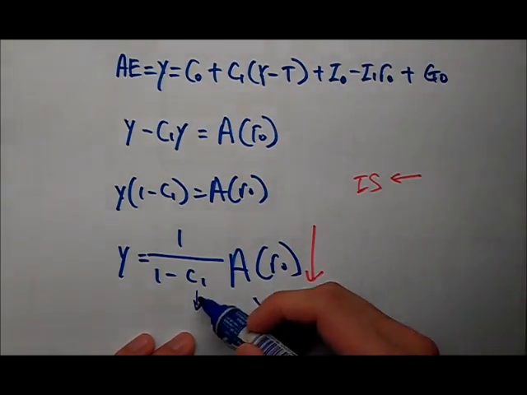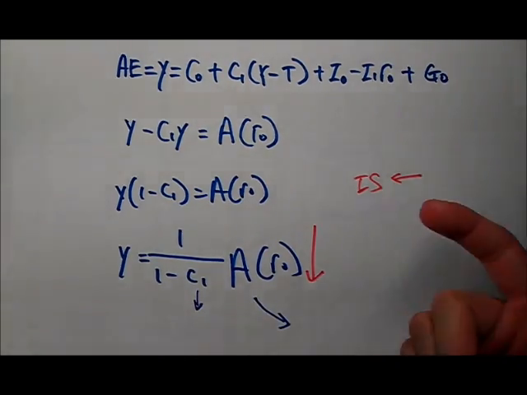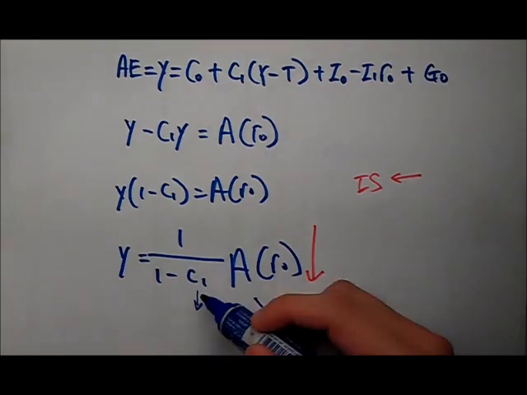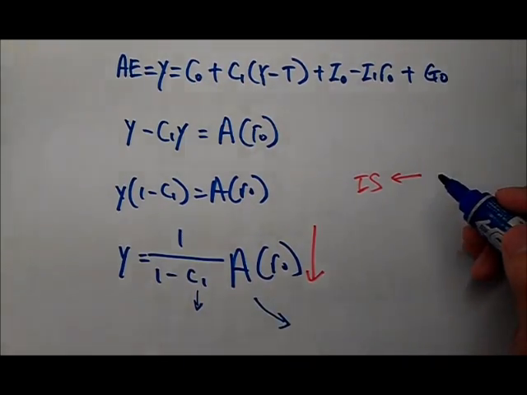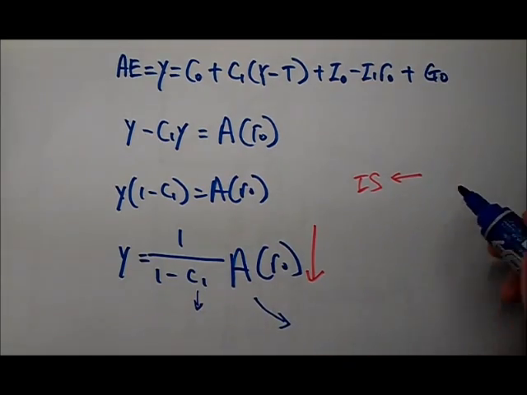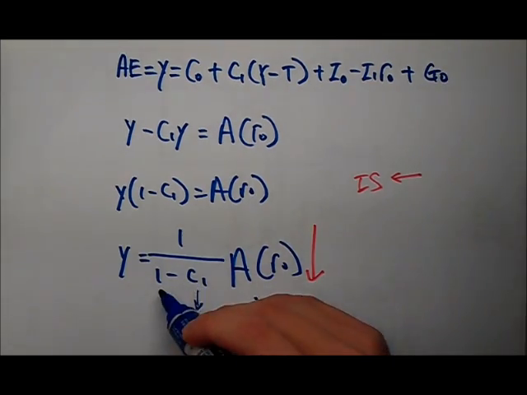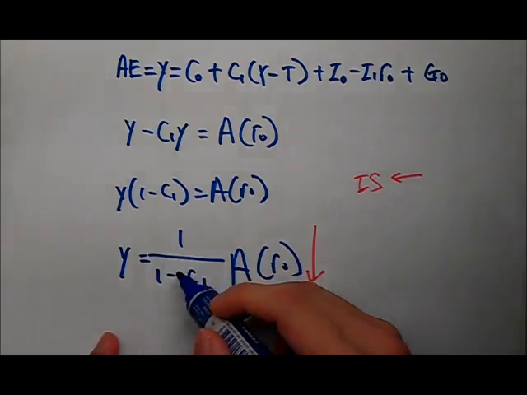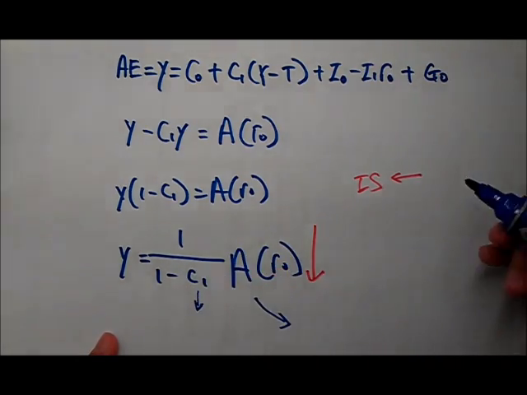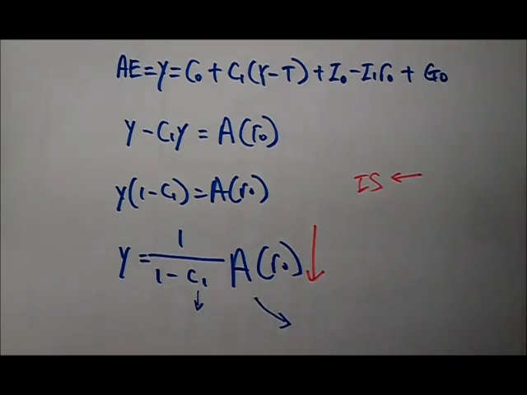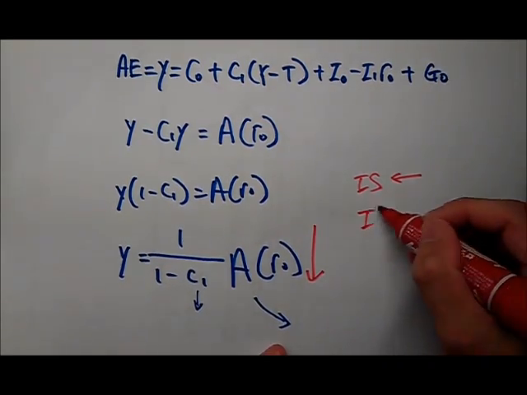So my multiplier has actually, let me see, increased, right? Sorry, no, it becomes smaller. Correction: 1 minus a smaller number gives you a bigger number, and 1 divided by a bigger number gives you a smaller number. That's why the multiplier has decreased. So when the multiplier has decreased, I should expect my IS curve to become steeper.